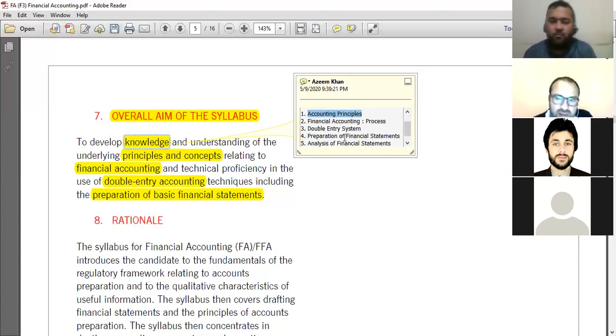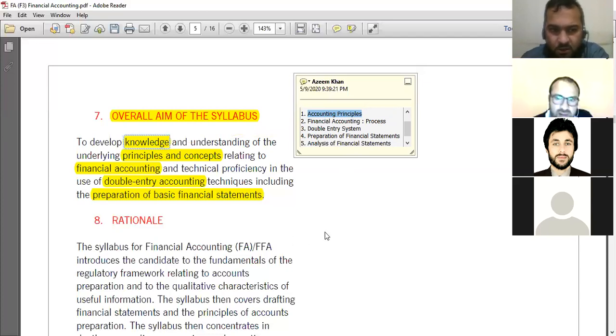And for example, the source documents will come in accounting principles, or may be part of your financial accounting process. So each and every topic we are going to cover in the upcoming chapters must be linked with one of these 5 areas of the objective.